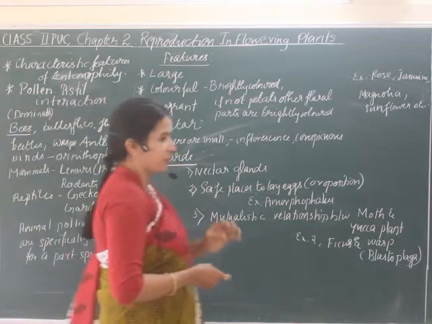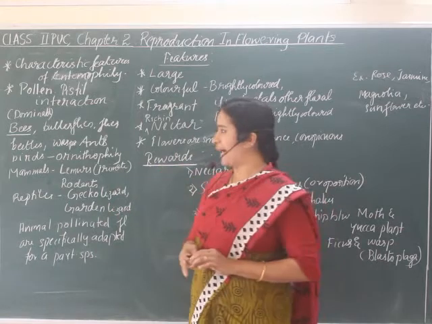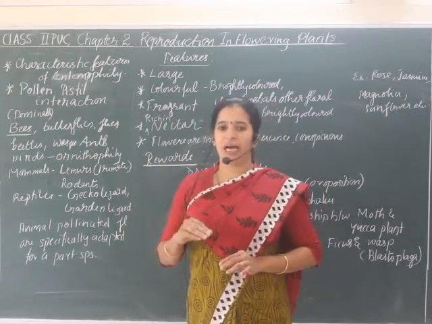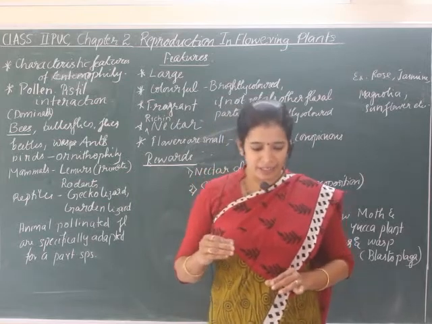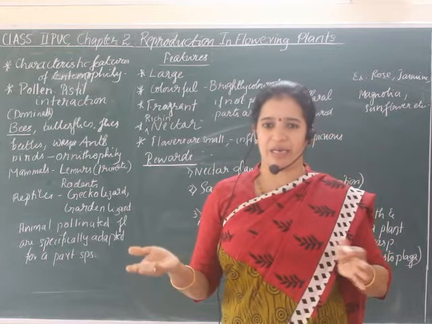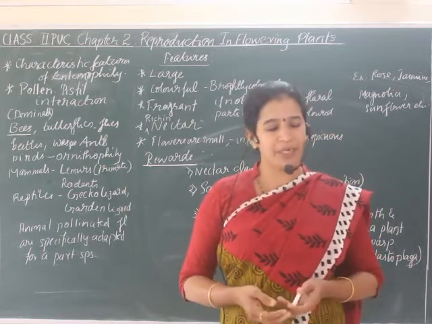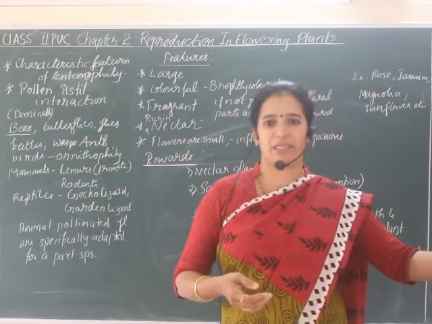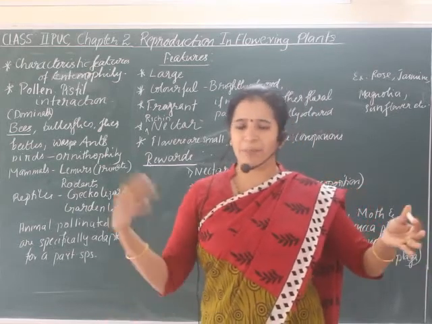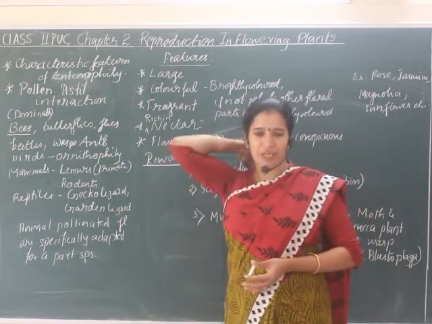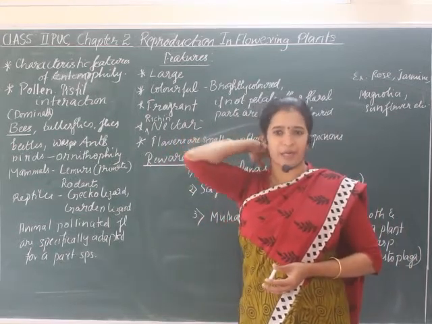Before going to the features, let us understand the agents. We also understood in the previous class the biotic as well as abiotic agents which help with pollination. Water and wind come under abiotic factors. Biotic agents can be many, which help the pollination mechanism.